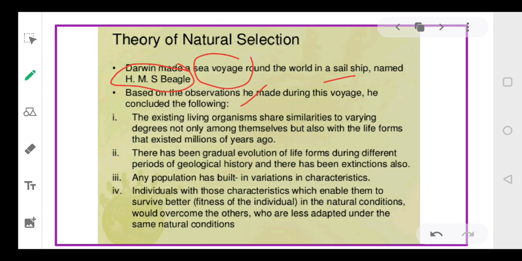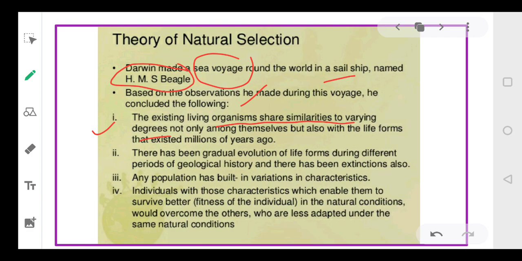Now let's study what he has actually observed. The first thing that he observed is that living organisms share similarities to various degrees. Living organisms, जितने भी organism available हैं, वो एक दूसरे से similar हैं. ठीक है?